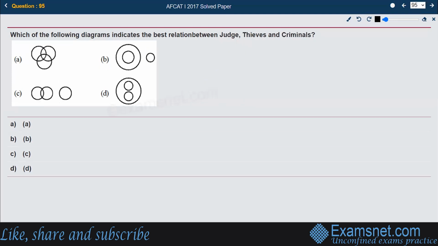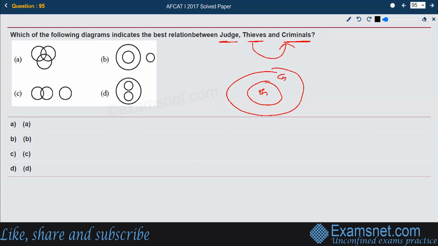Now we have to develop the connection between judge, thieves, and criminals. Every thief is obviously called a criminal. Whoever commits theft will be considered a criminal; in the eye of law, he will be understood as a criminal. The judge is a different thing. There is nothing common between criminals, thieves, and judge.